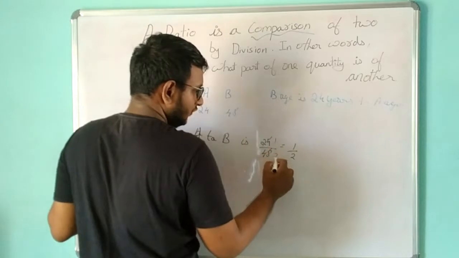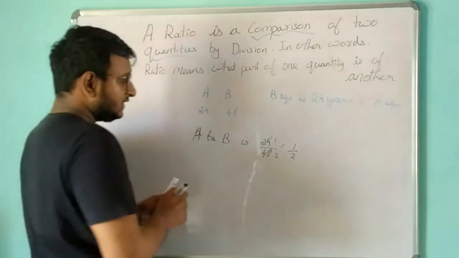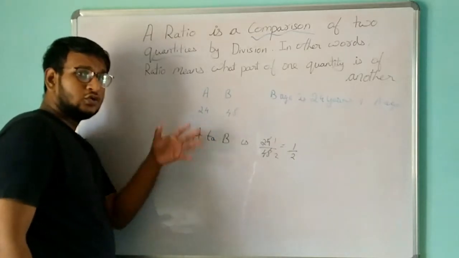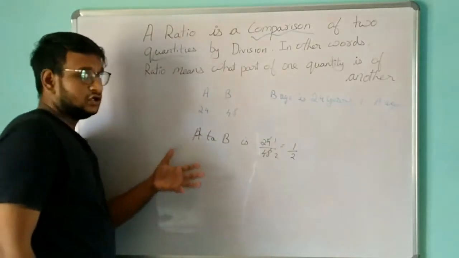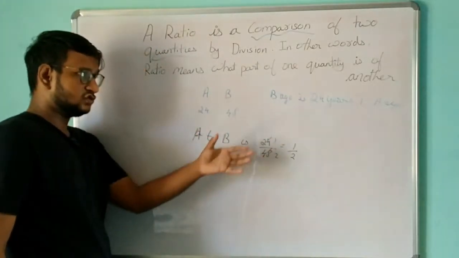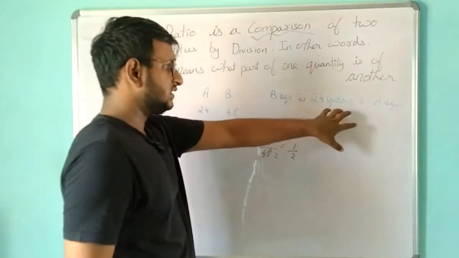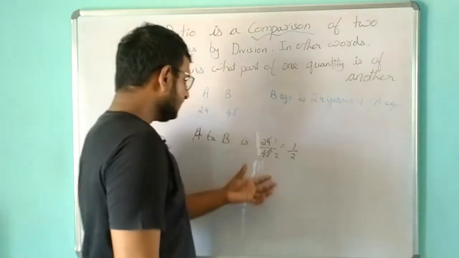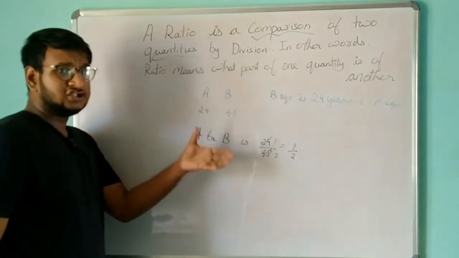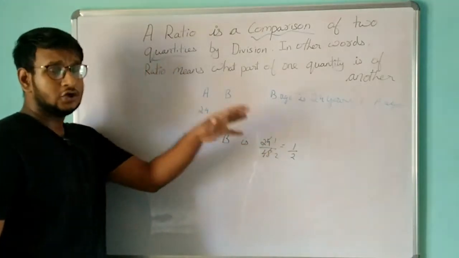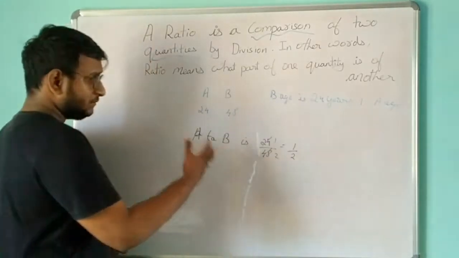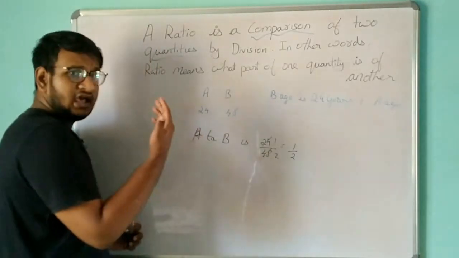So 24 ones are 24, twos are 48. So we can say that B's age is 2 times that of A's age. We can say it in this way also. The earlier statement was with respect to addition, whereas here we are using division. So ratio is a concept where we are comparing two quantities with respect to division. B's age is 2 times that of A's age.